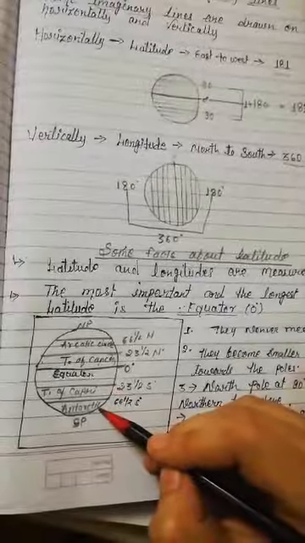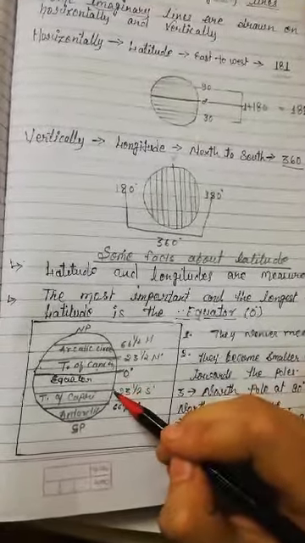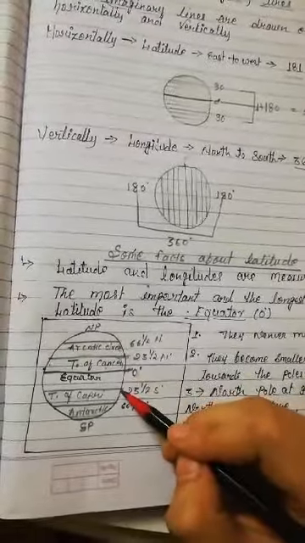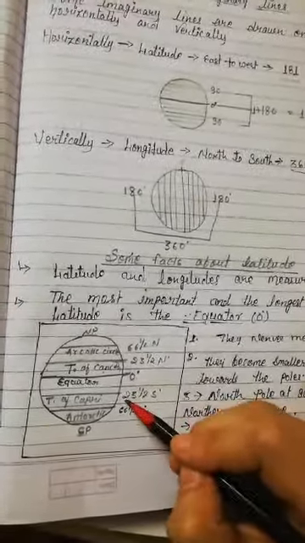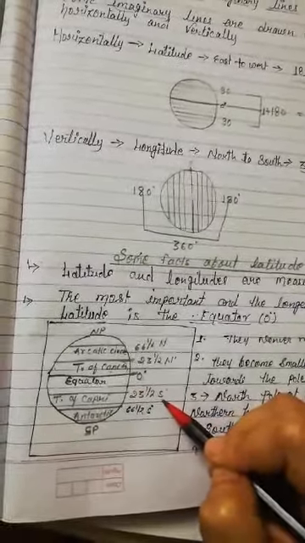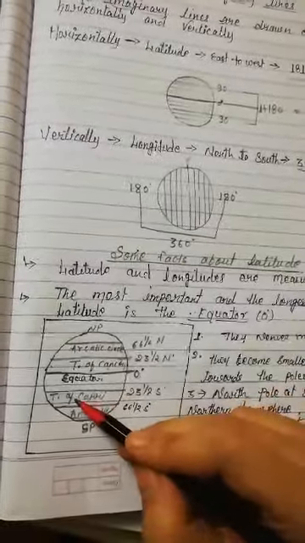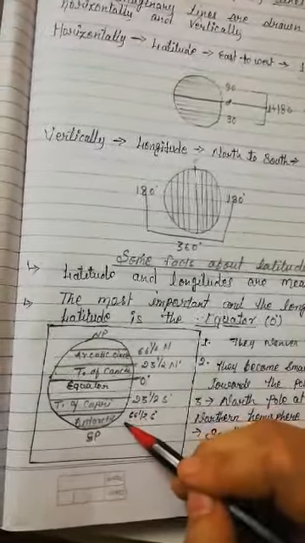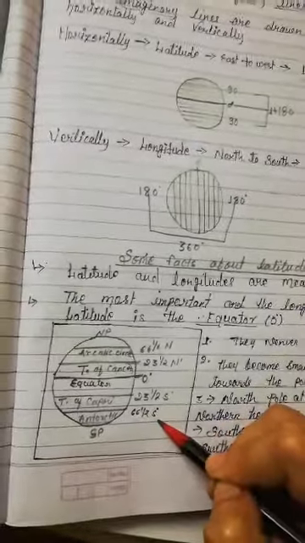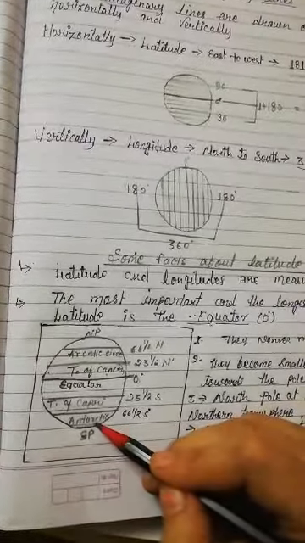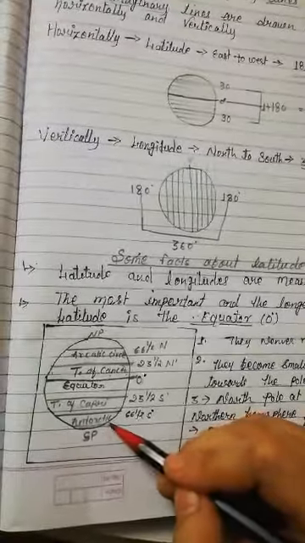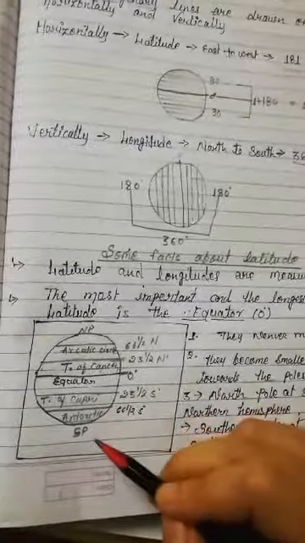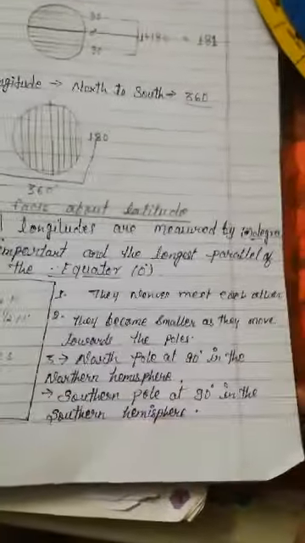Now come to the southern hemisphere. So when we come to the southern hemisphere, when we come to the down side, जब हम नीचे आते हैं तो हम क्या देखते हैं, at 23.5 degree south there is the Tropic of Capricorn, and when we go further down, जब हम और नीचे आते हैं, at 66.5 degree south, what do we call it? The Antarctic Circle. There is the Arctic Circle and there is the Antarctic Circle. Now clear?